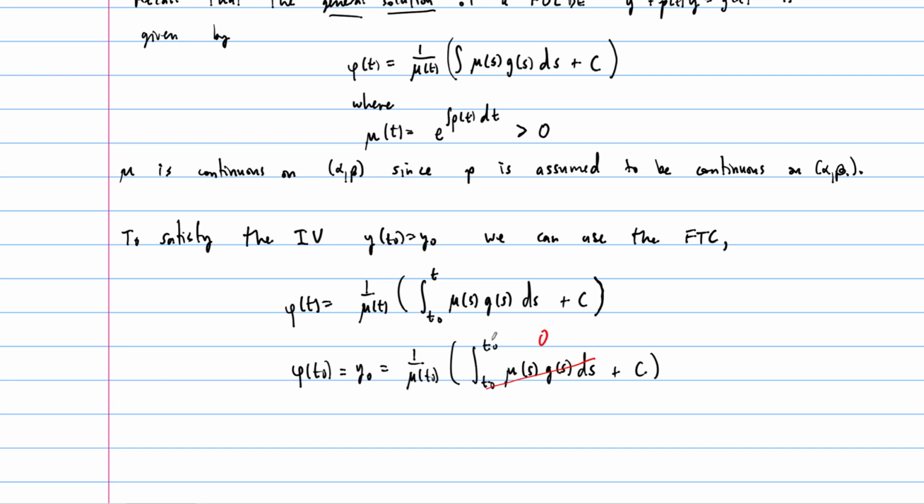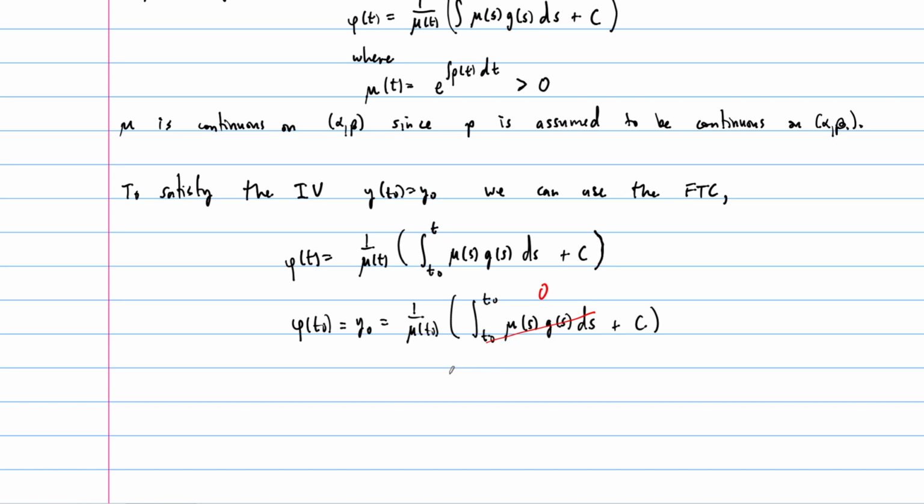Because the integral doesn't go anywhere. It's from t naught to t naught. And so this leaves us with this equation. y naught is then equal to C over mu of t naught, and therefore our constant is going to be y naught times mu of t naught, sorry.